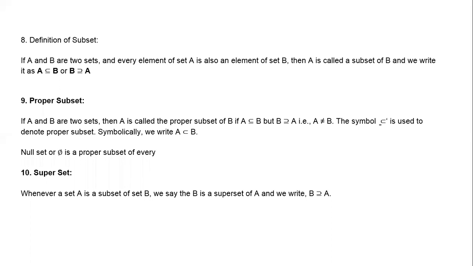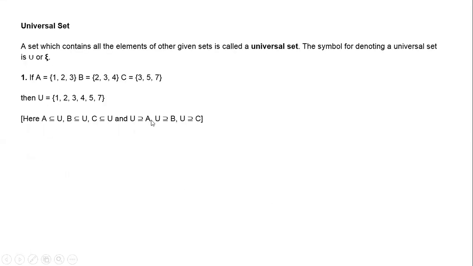Is it clear? And what is superset? Superset is just the reverse of subset. So here we have written A is a subset of B. Now B is a superset of A. Whenever A is a subset of B, B is a superset of A. The superset symbol is just the reverse of the subset symbol. Is it clear?